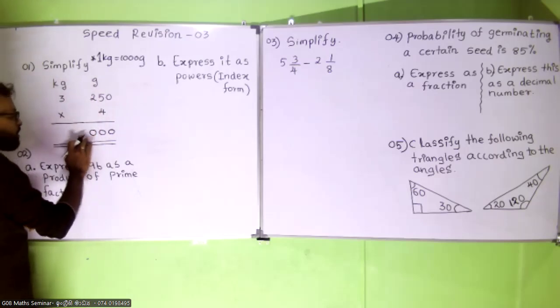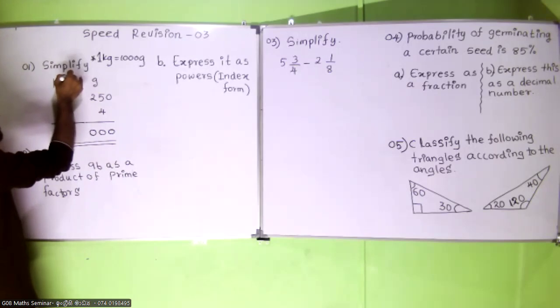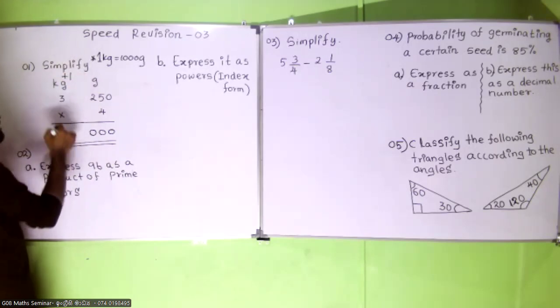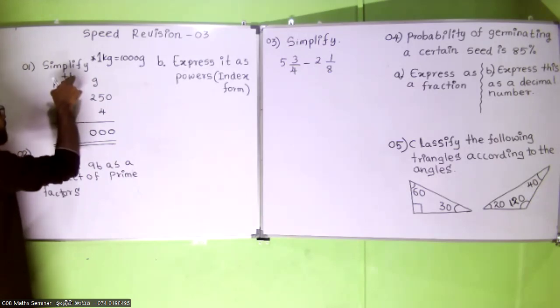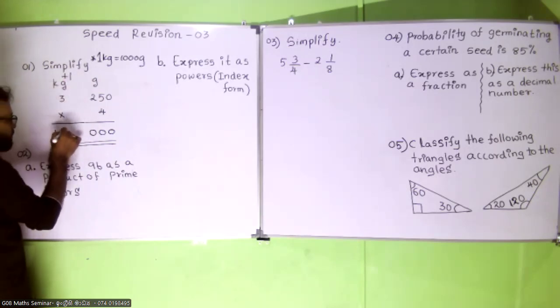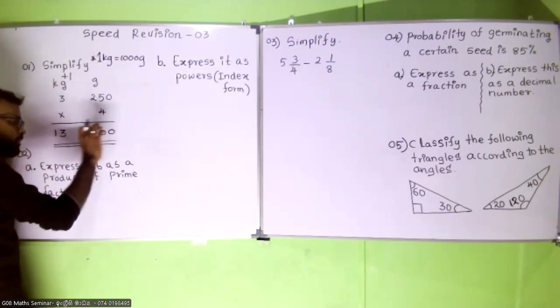Right? So you have to keep 0, 0, 0 here and you have to take extra 1 to this side. You have to add it to this side. Right? 4 times 3, 12. 12 plus 1, 13. Yes, superb. 13 kilograms and 0 grams. So this should be your answer.